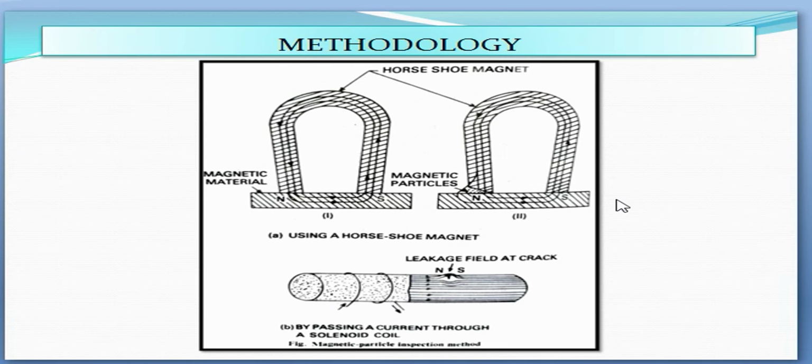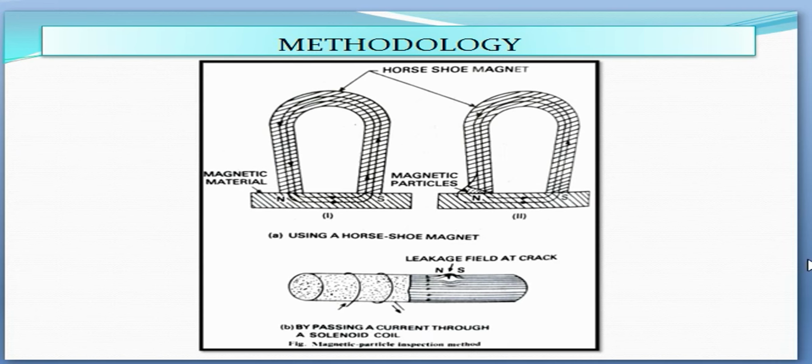When the magnetic flux is produced in a ferromagnetic material by passing an electric current through a coil of wire wound around the material, the method is called magnetic flux inspection. Production of a leakage field at the crack in a cylindrical bar by passing current through a solenoid coil is shown in this figure.